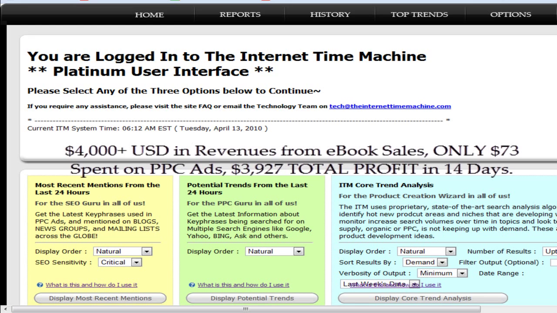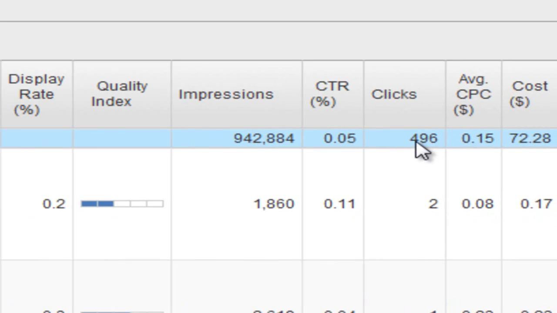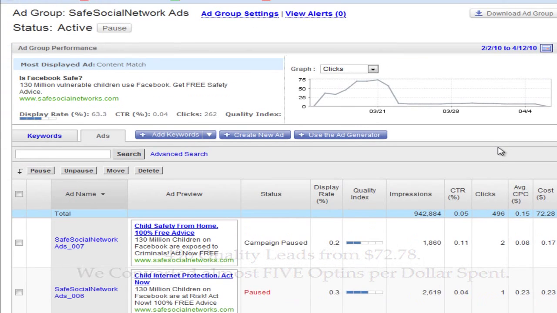A very efficient, very cheap campaign that we ran for keywords to do with child internet safety, that we managed to get clicks at about 15 cents. Here are the stats again for the campaign, which is now paused because we're no longer running it. But the stats reveal that we got about 496 clicks at an average cost per click of 15 cents on Yahoo. The total cost of the venture was about $72.28 as of up to the last 2 days before we switched the campaign off.